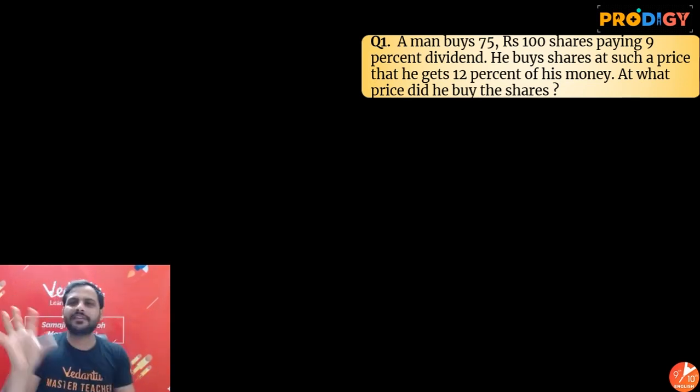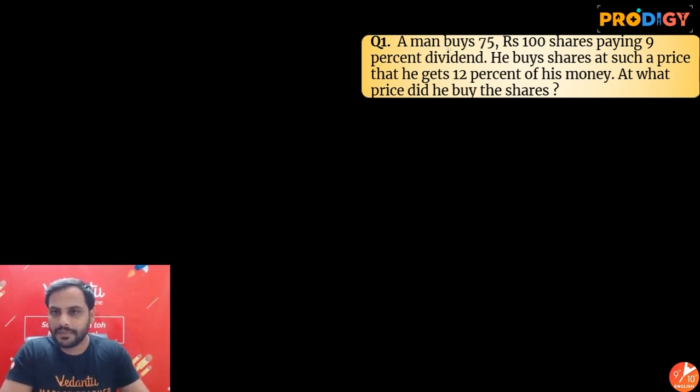Now, in these shares and dividend questions, it is very important to understand what thing is given. Here they have said a man buys 75 rupees 100 shares. So number of shares is 75.